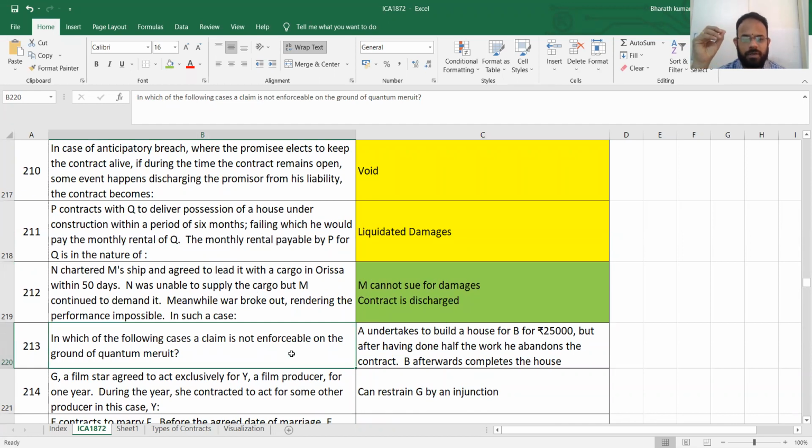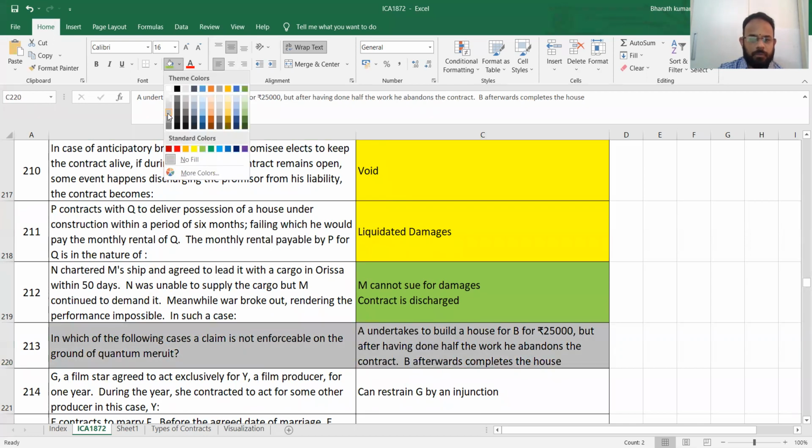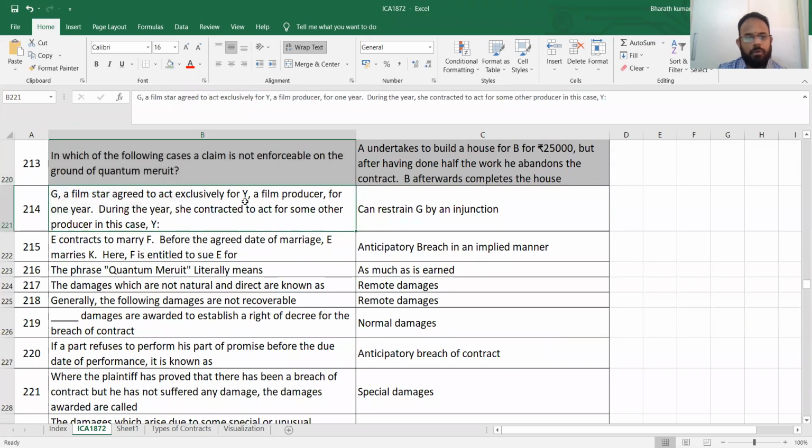In which of the following cases a claim is not enforceable on the ground of quantum merit? Quantum merit means based on the damages that is there, they are telling. A undertakes to build a house for B for rupees 25,000, but after having done half the work, he abandons the contract. B afterwards completes the house. This is not enforceable. Now, the point to be remembered is this is a half-baked question. So we can accordingly go to the next one.